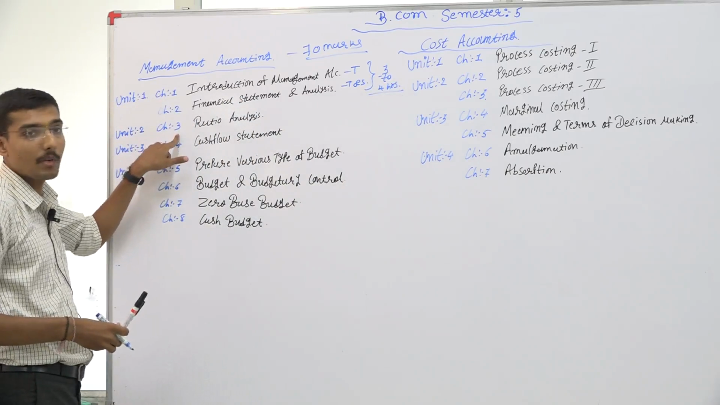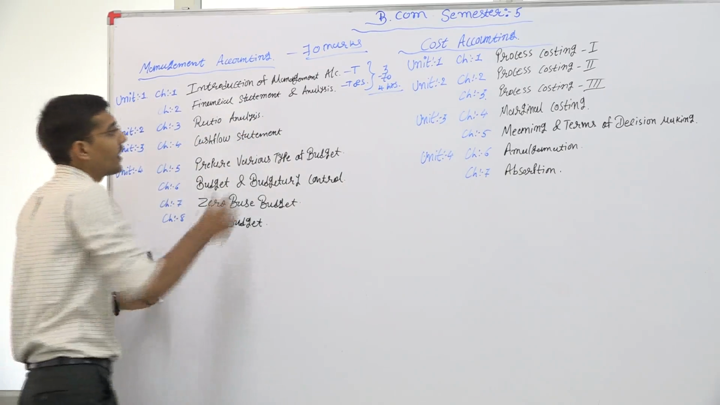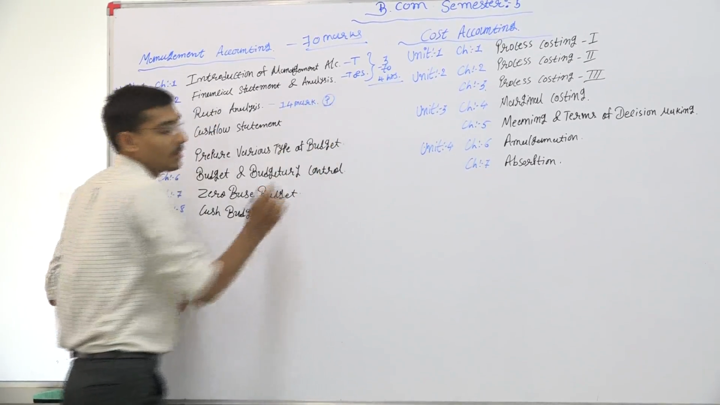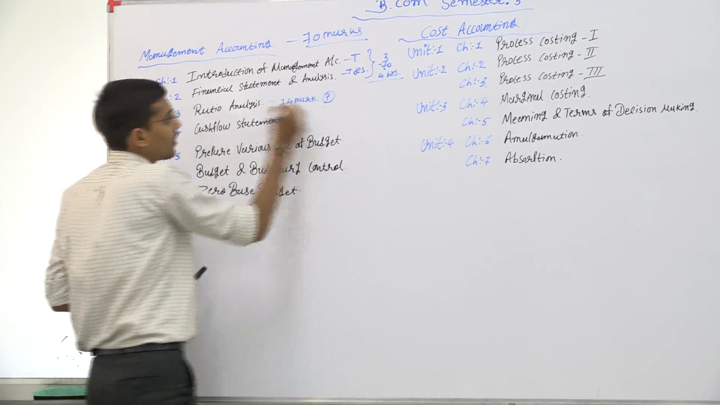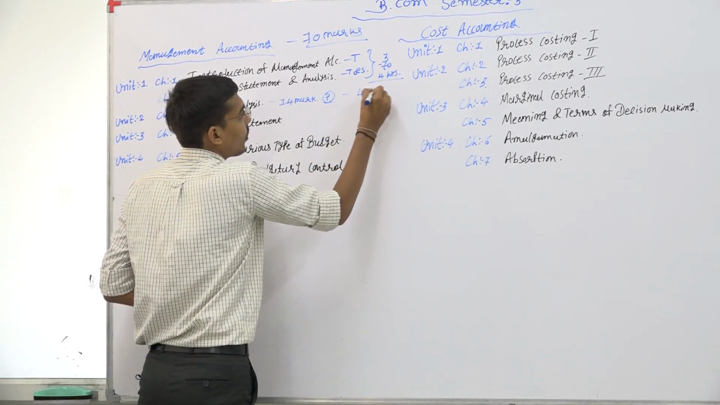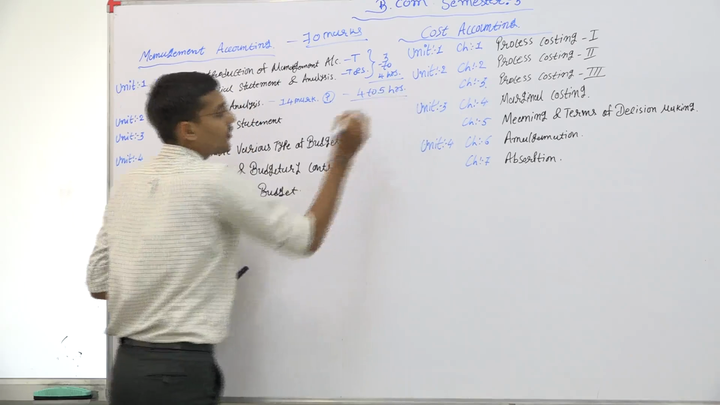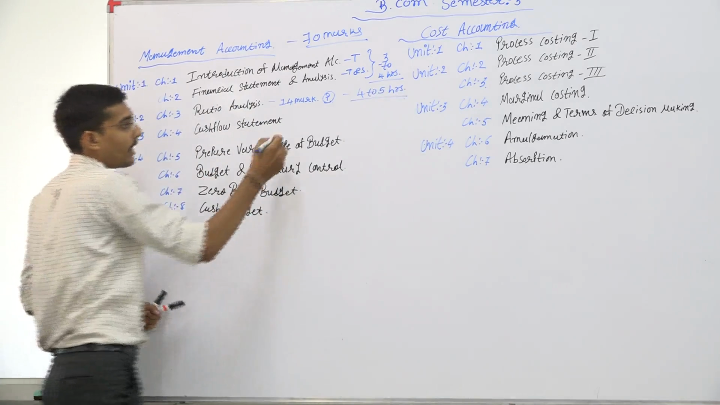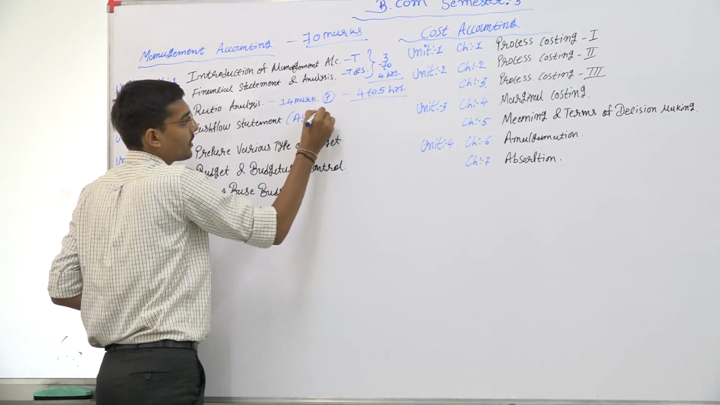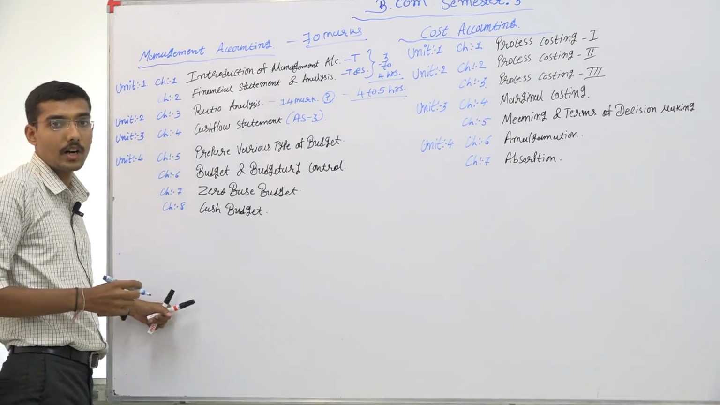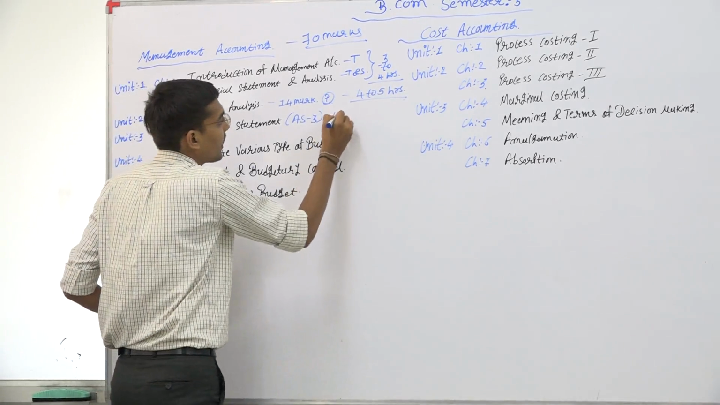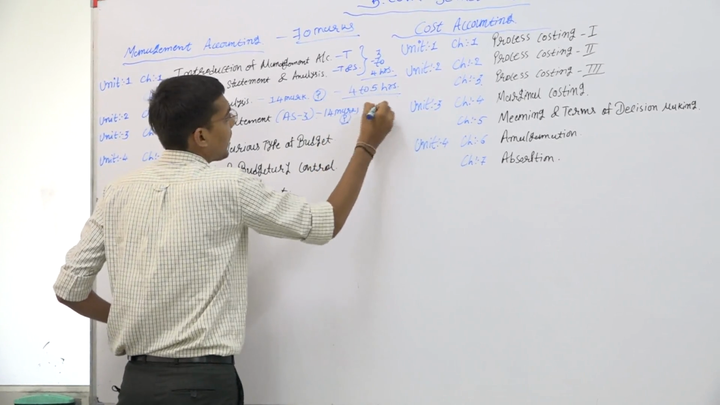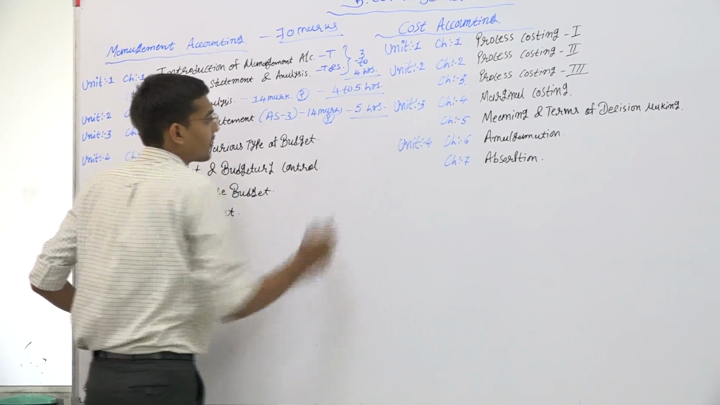Second unit, chapter number 3, ratio analysis. It contains 14 marks of practical questions. 14 mark practical sums are asked. It takes 4 to 5 hours if you study in depth. Unit 3, chapter number 4, cash flow statement as per Accounting Standard 3, which is issued by the Institute of Chartered Accountants of India. It also contains 14 marks of practical questions and it will take maximum 5 hours.